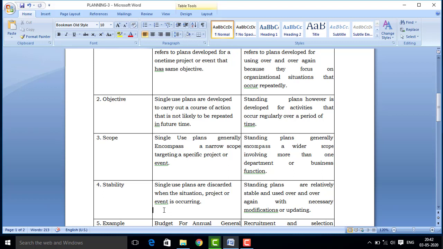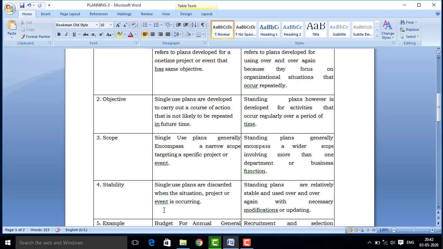Now next is stability. Since it is clear from its name that single use plans are not stable, because as the project changes, plans change, as the situation changes, plans change. Many times as the situation changes, the existing plans are discarded, and due to discarding, these plans are not going to be used again.